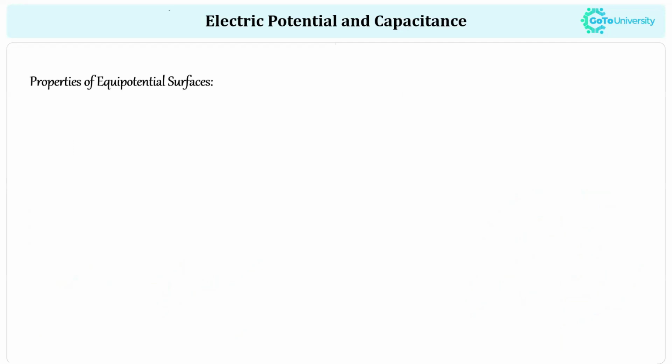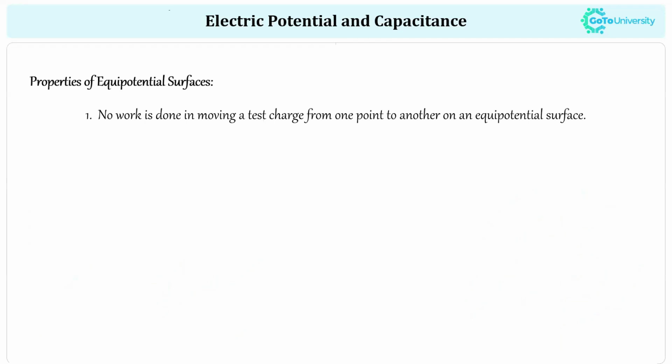So now we are going to study the properties of equipotential surface. The first one is about the work done. It's known that in the case of an equipotential surface, there will be no work done, because no work is done in moving a test charge from one point to another on an equipotential surface.